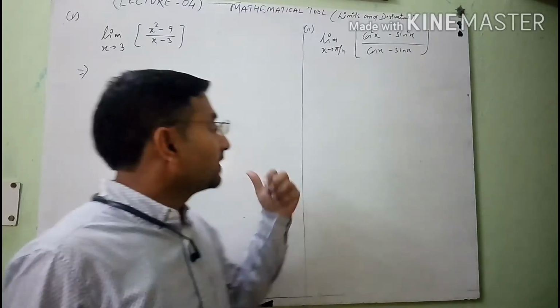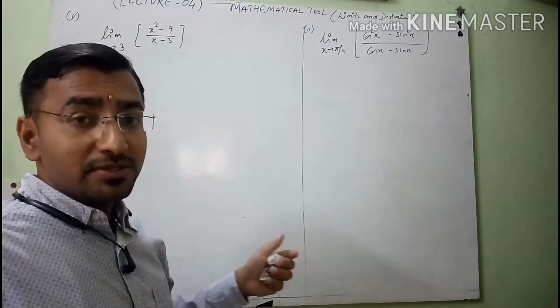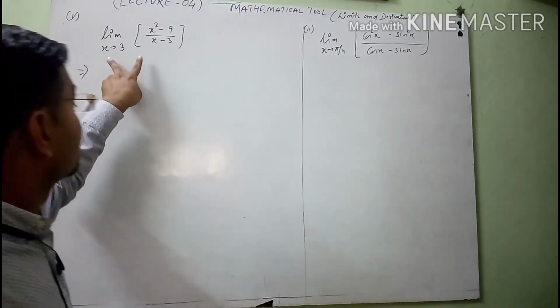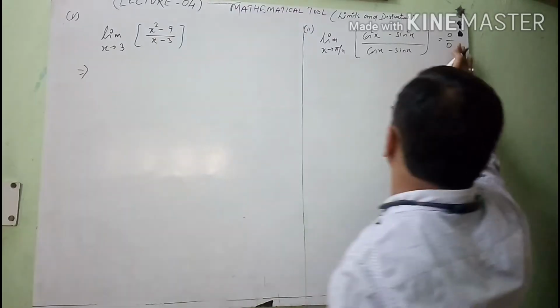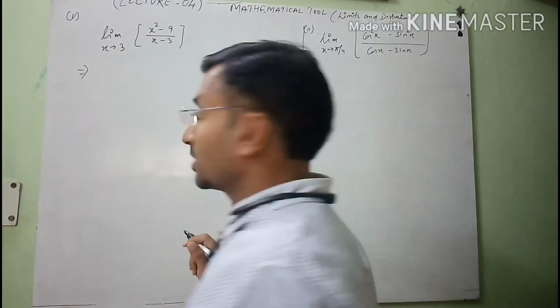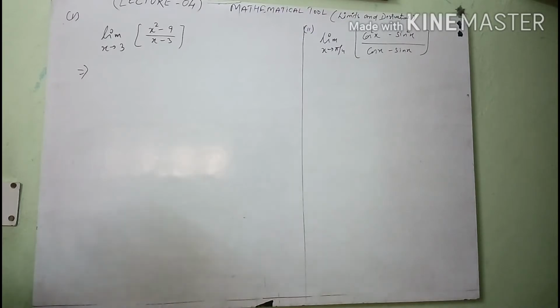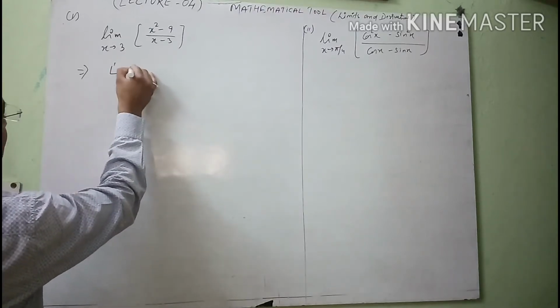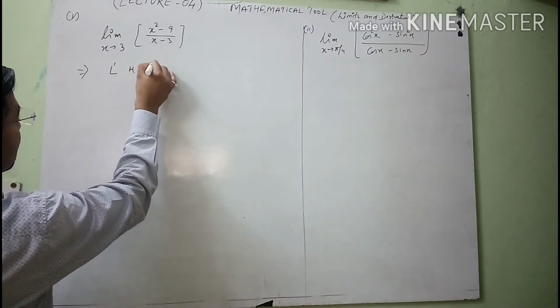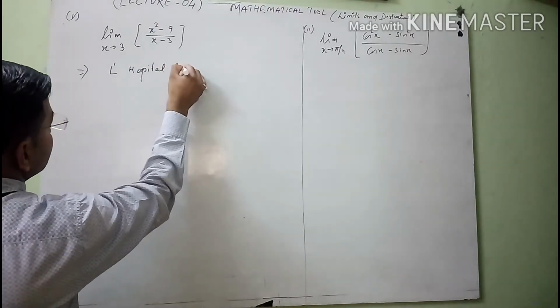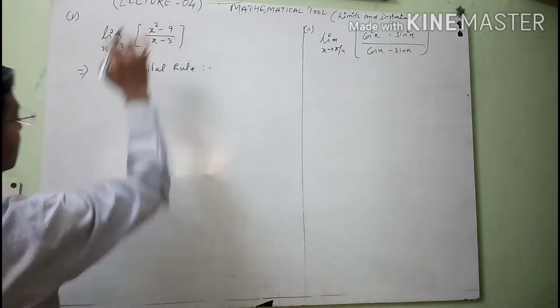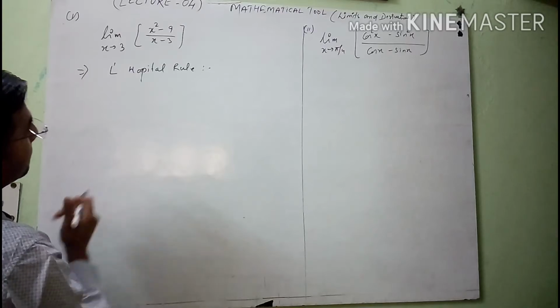Now student, I will solve these two problems which will give us a non-determined form if we substitute the value of a particular point directly. So here, how will we solve? With the help of L'Hopital rule. See, first we will solve this function and make it simple.